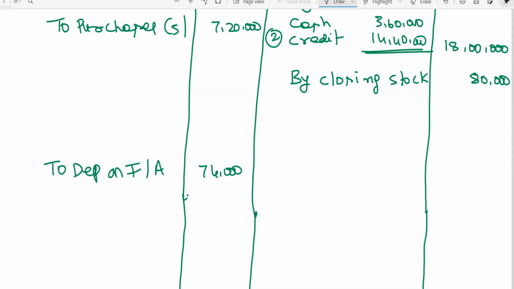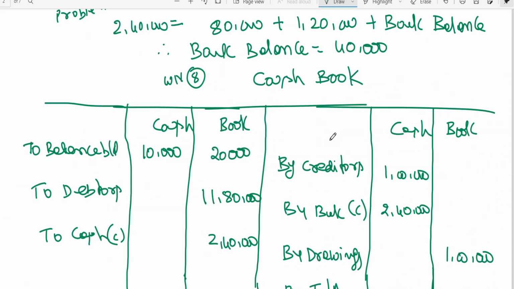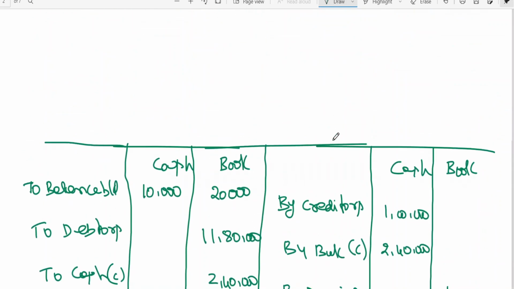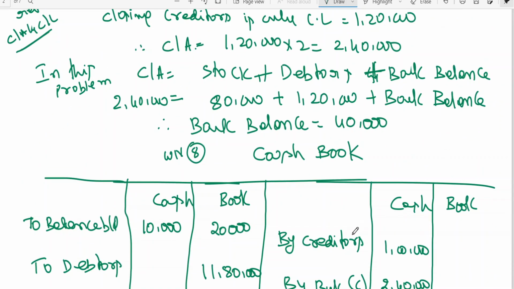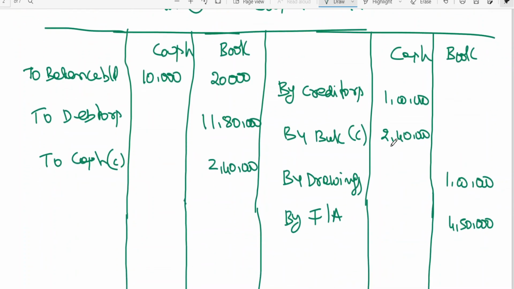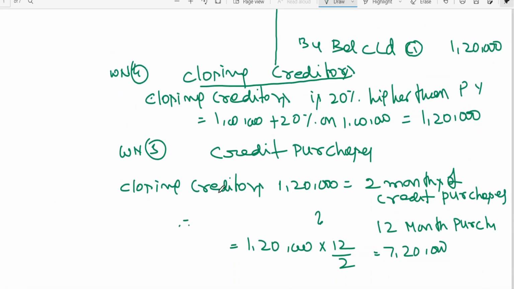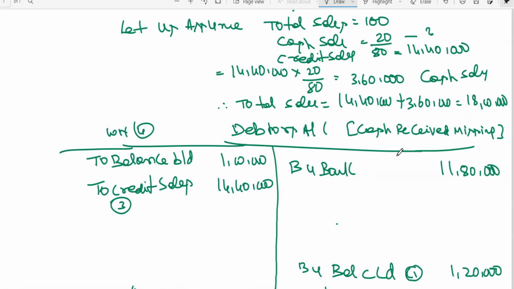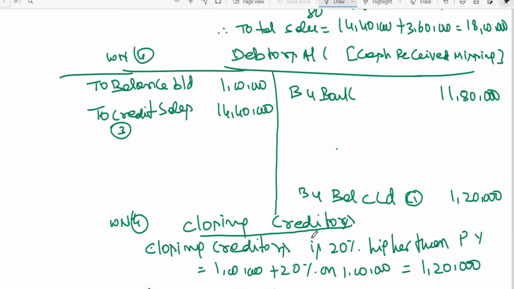Now we can come one by one. You can come to this, and only 5 lakhs expense is missing. Now you can see, my dear friends, cash 1 lakh plus 2 lakh 40,000 plus 1 lakh, minus 10,000. If it appears to be 3,30,000 without having receipts, how can you make a payment? It means first which account I need to close, my dear friend? Debtor account I need to close, because debtor account cash received is missing information. So here in debtors account, by cash is balancing figure.